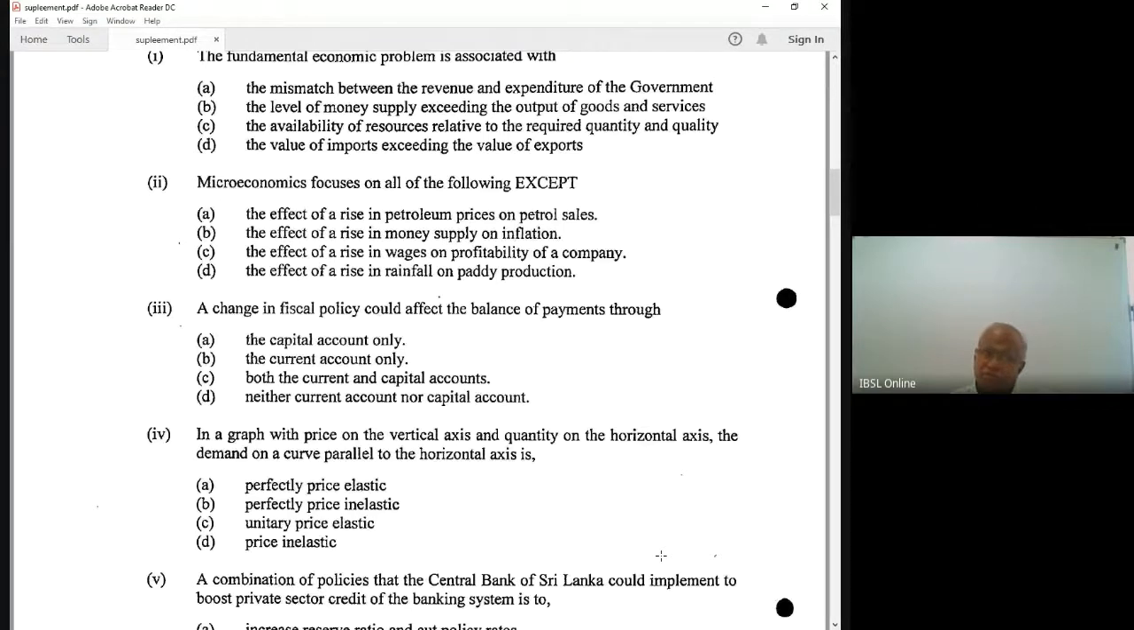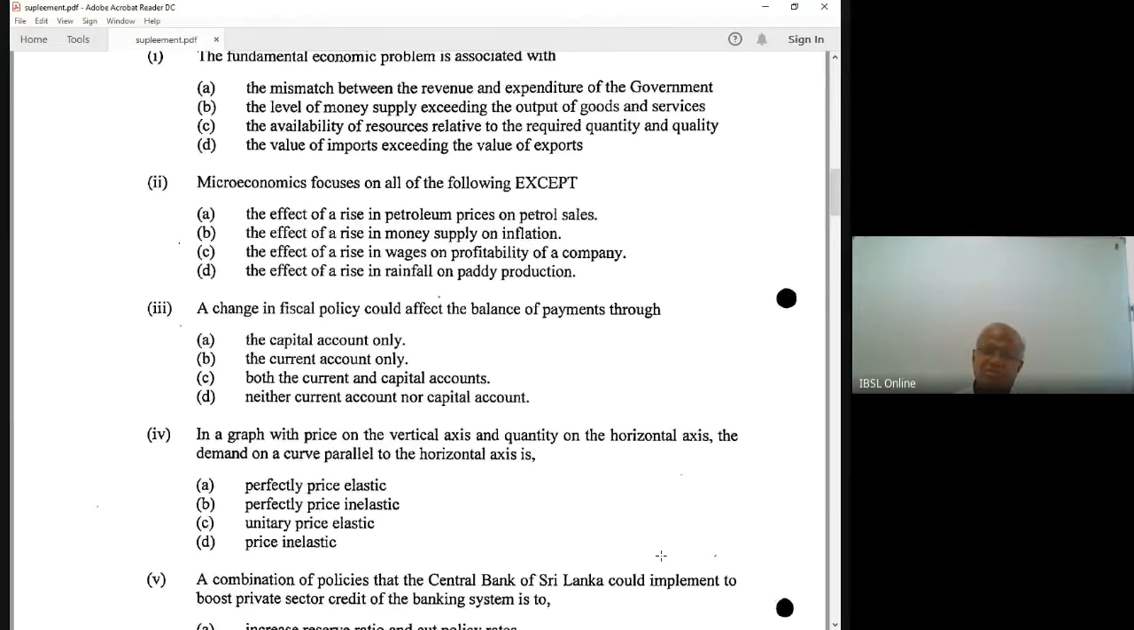So fiscal policy changes could affect... This is about how fiscal policy decisions are taken, and then how they transmit to the balance of payments, through the capital account, the current account, or both. The answer is both current and capital account.